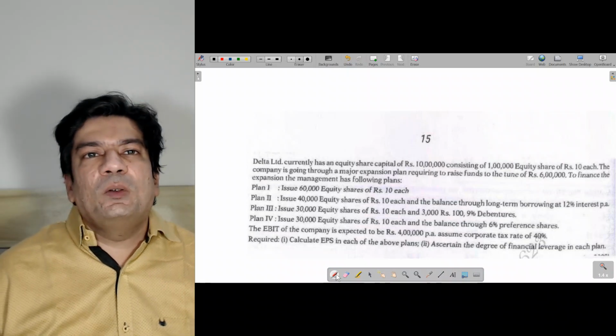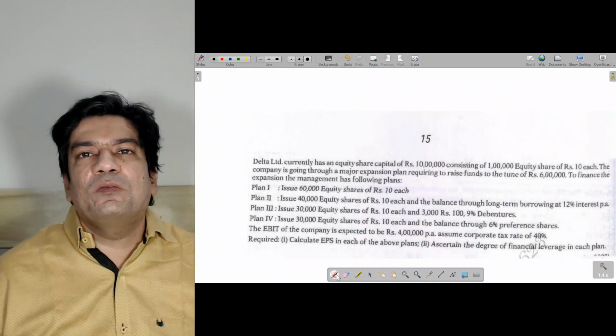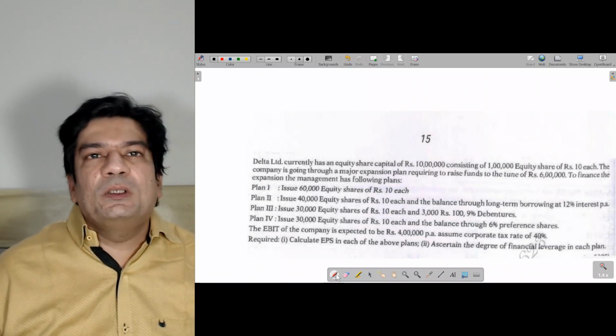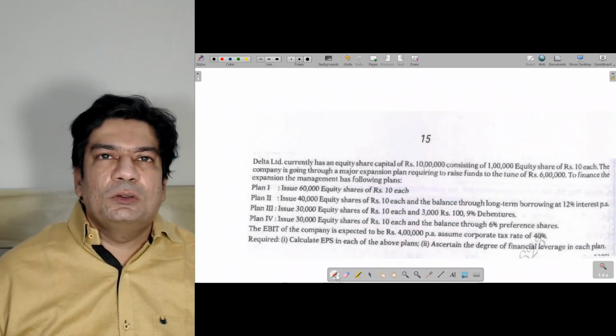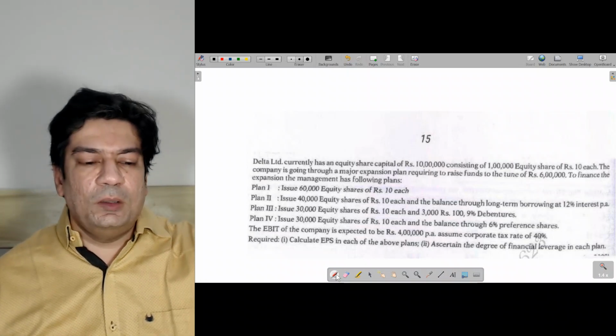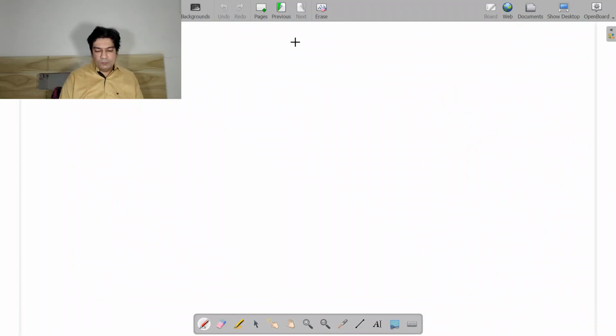You have to calculate the earning per share in each of the above plans and ascertain the degree of financial leverage. So here they have mixed two chapters. One is some component of your capital structure along with leverage. So these kind of sums are also expected to come. So let's start. So we are doing the 15th sum.